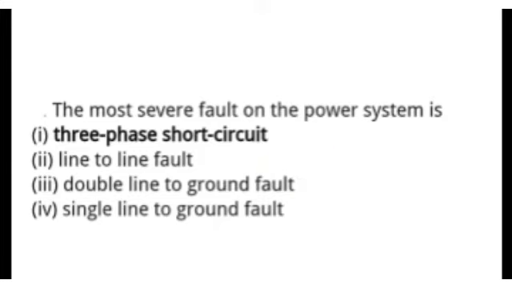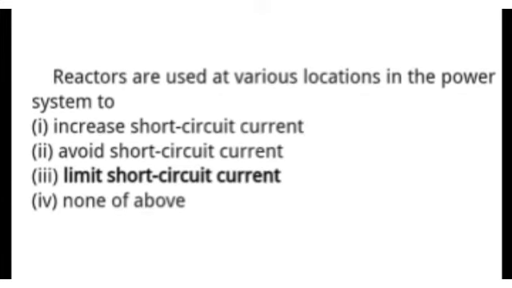So next question is, reactors are used at various locations in the power system. Options are increases short circuit current, avoid short circuit current, limit short circuit current, and none of the above. As we all know, reactors are generally used to limit short circuit current in the power system. So the right answer is limit short circuit current. When we use reactors in the power system, then we can use a low rating circuit breaker.